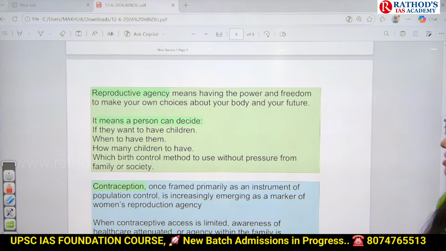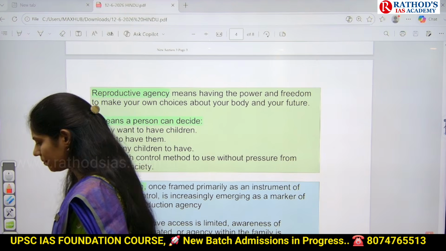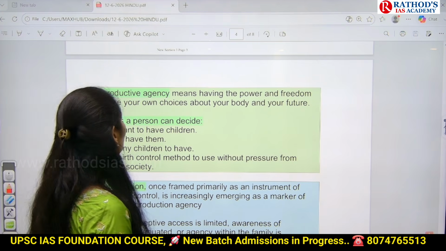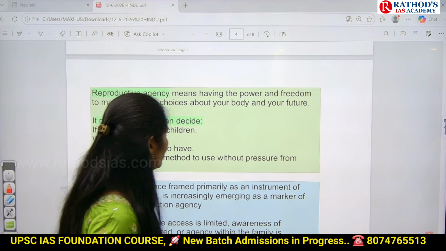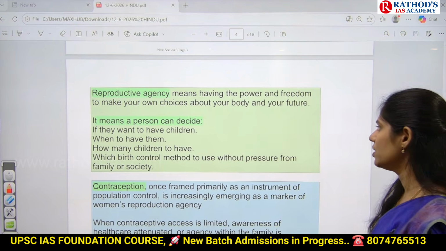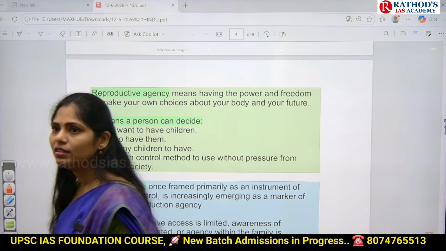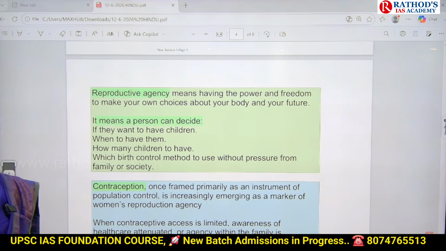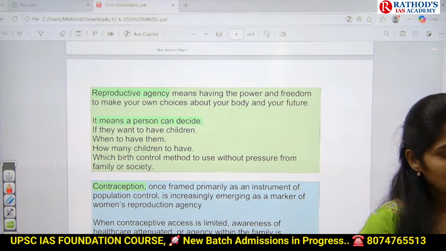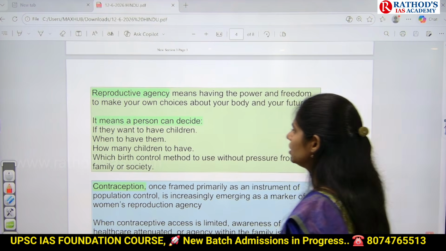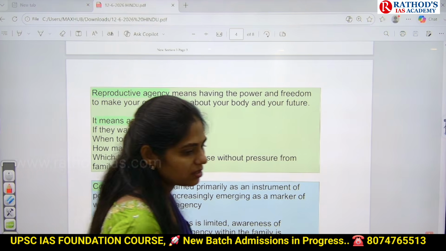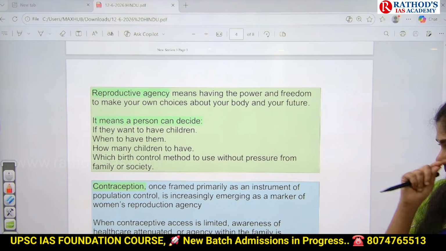Reproductive agency means having the power and freedom to make your own choices about your body and about your future related to reproduction.